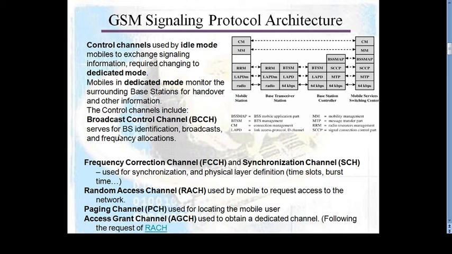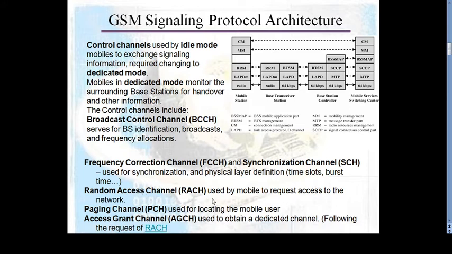The main purpose of the broadcast control channel is base station identification, broadcast and frequency allocation. Then the frequency correction channel and synchronization channels are used for synchronization purposes and physical layer definitions, in terms of time slot, burst format or timing.